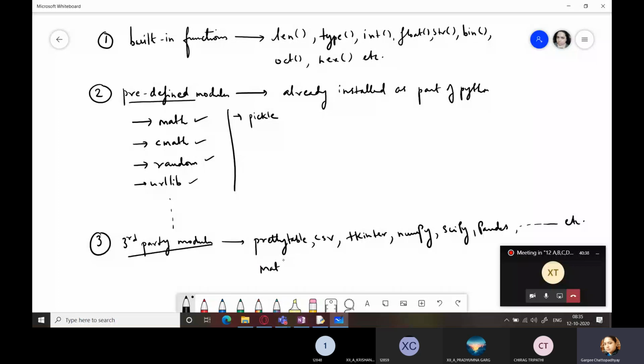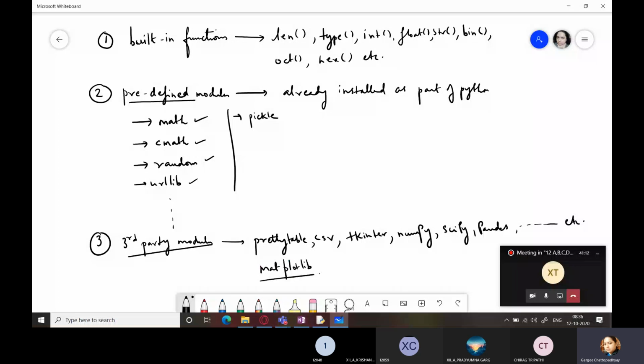Also, we have matplotlib, which has been cancelled from your syllabus. But your book already contains that. Those who want to explore it, you can explore matplotlib. This will help you to plot graphs and charts through your Python programs by making use of simple functions. You just have to call the functions and pass the values to them, and it will plot a wonderful graph, a wonderful histogram, just like you get in Microsoft Excel.